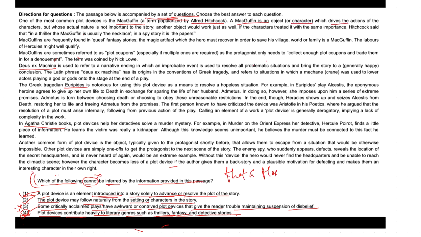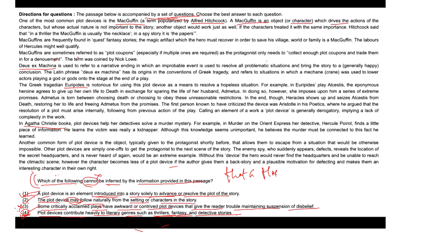Well, it is also stated that plot devices such as MacGuffins are part of the story, but devices such as the Deus Ex Machina do not naturally follow the setting or the characters. And yet, because of the word may, which is used in option 2, it can also be considered to be inferred from the passage.